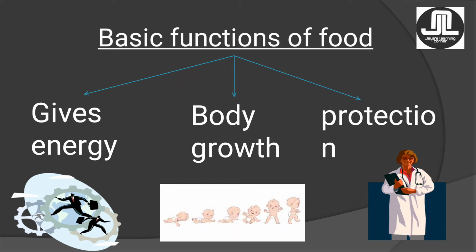Third function is, it protects the body from the diseases. That means the food that we are eating, it is giving us protection. And if you ask me how, then food helps to build up the immunity, and which helps to protect us from diseases that are caused by bacteria or viruses. Like in present times, we all have to save ourselves from coronavirus, so we need to take fresh and healthy food so that our immunity becomes super strong, just like the super kids you all are. Okay, now let's move on.